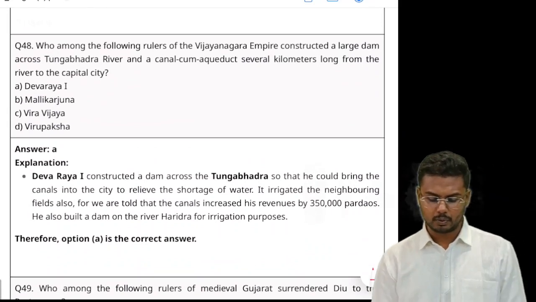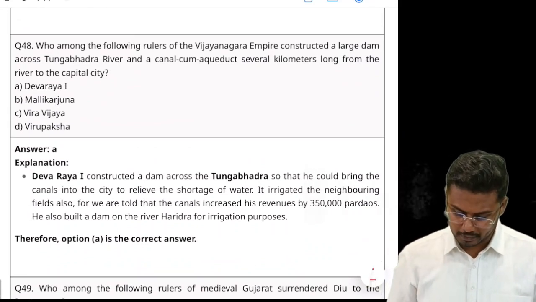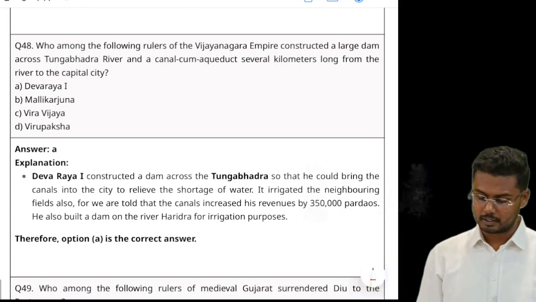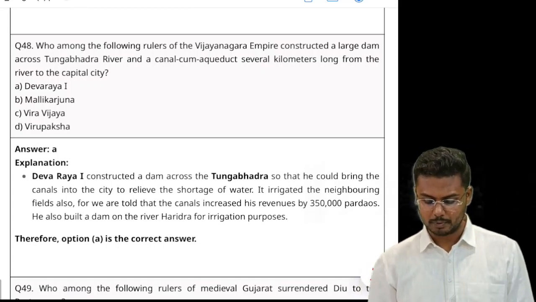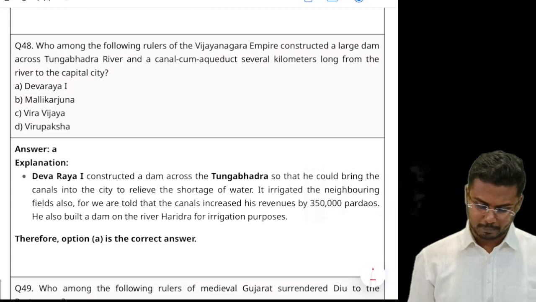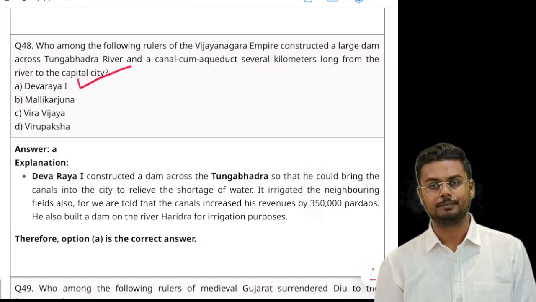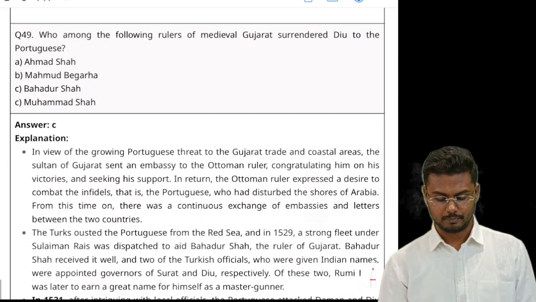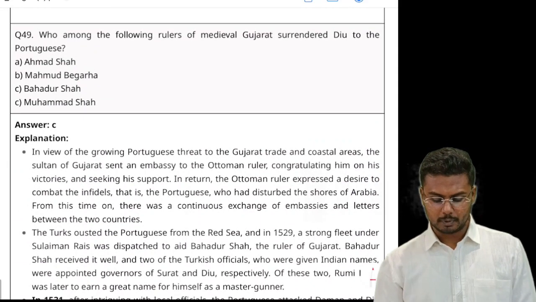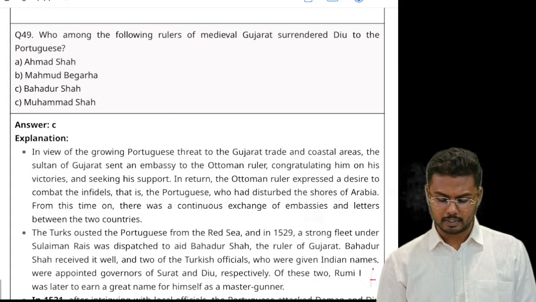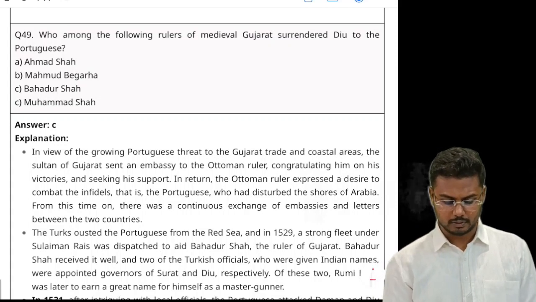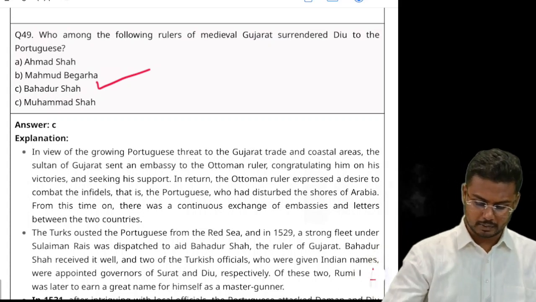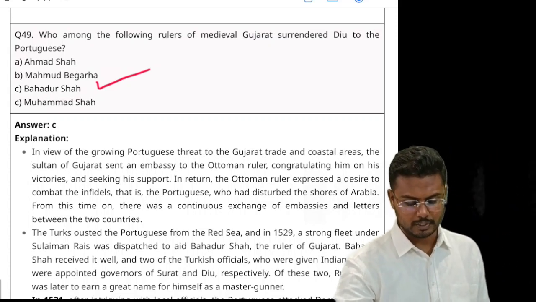Next, who among the following rulers of the Vijayanagara Empire constructed a large dam across the Tungabhadra river and a canal aqueduct several kilometers long from the river to the capital city? It's Devaraya 1. So these are all medieval history based questions. Who among the following rulers of medieval Gujarat surrendered to the Portuguese? It's Bahadur Shah. Right? So these are the set of questions which we have to discuss today.